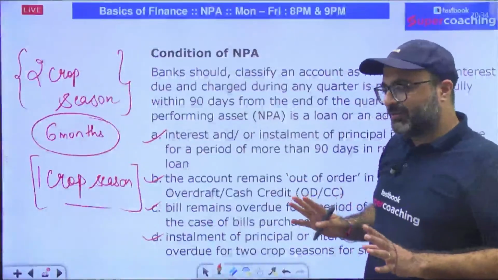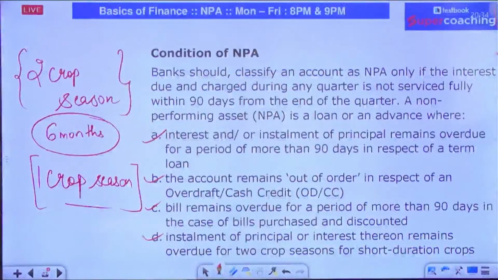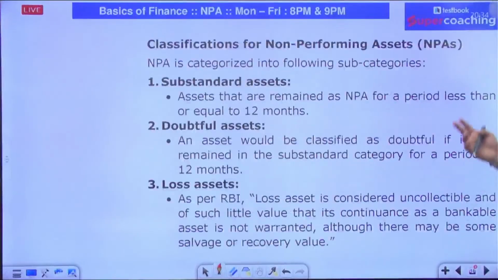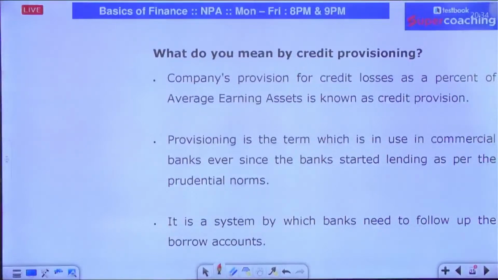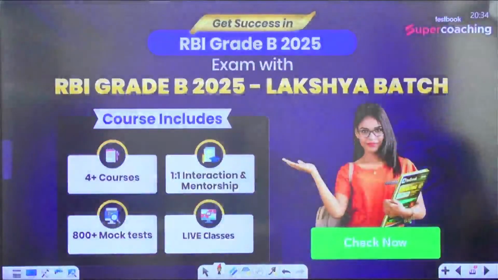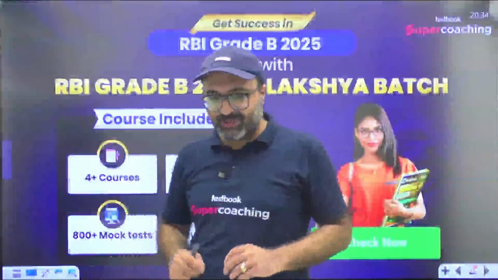Is it clear to everyone? If it is clear, just give me yes, sir, so that we can move ahead. So these are the conditions which define the NPA. Then what is a substandard asset, what is a doubtful asset, what is a loss asset, what is credit provisioning, and what are the features of performing and non-performing assets, I have discussed already with you. I hope you must have enjoyed the discussion on non-performing assets.